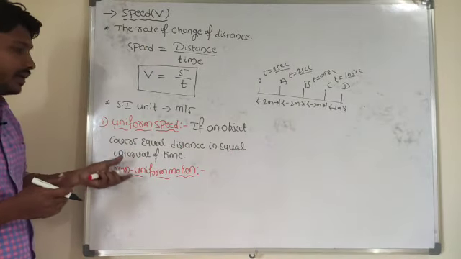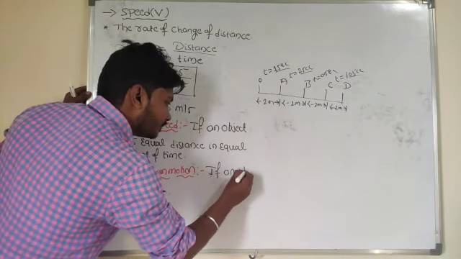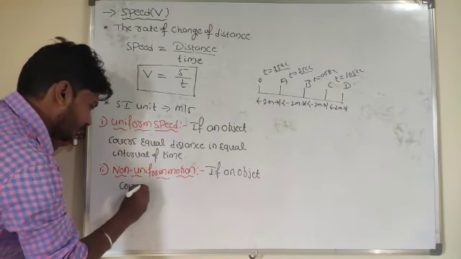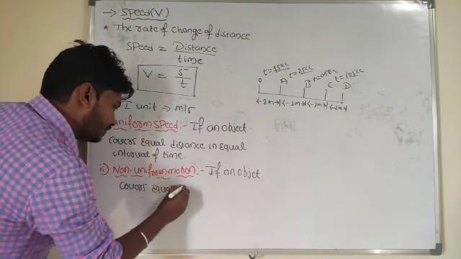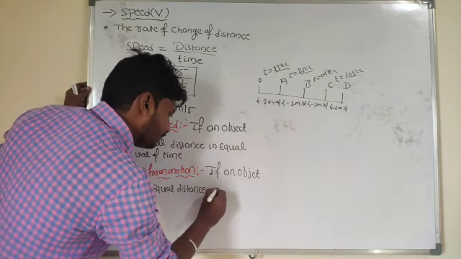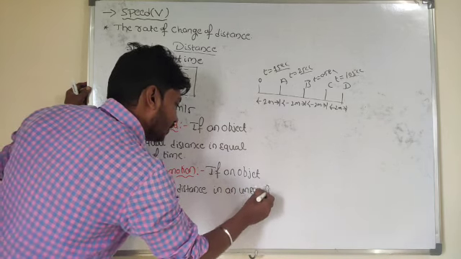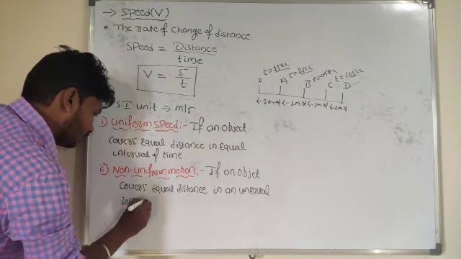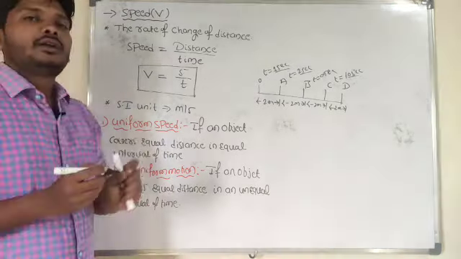Then how will you define the concept of non-uniform motion here? If an object covers equal distance in an unequal interval of time, such kind of motion we will call non-uniform motion.